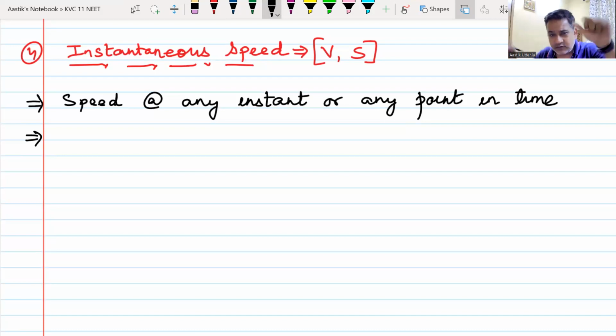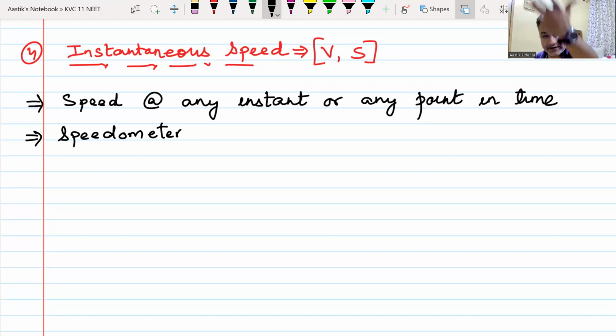How do you find your instantaneous speed? Suppose you are on a bike or in a car. This bike and a car has something known as a speedometer. Yes or no? Yes, sir. Instantaneous speed should always remind you of that speedometer. Now, depending on how fast or how slow you are moving, that speedometer keeps on varying. Sometimes it might show 40 km per hour. After 1 second, it might show you 50 km per hour, depending on whether you have sped up or slowed down. This instantaneous speed is given by your speedometer. Do we understand this? Yes, sir.